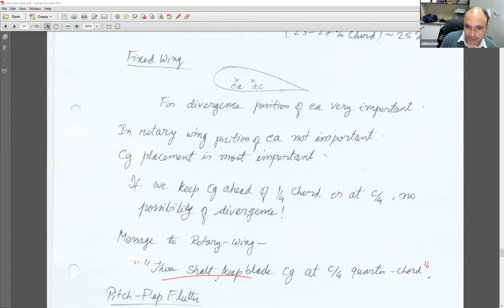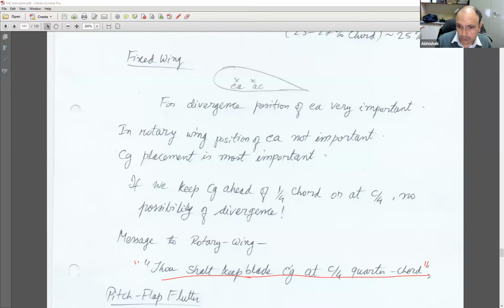It's a very fundamental thing. You do whatever you want to do, but this is something which you cannot violate ever. Your CG has to remain at quarter chord at all times. So in every blade design, this has to be ensured. Otherwise, your blade may have the possibility of divergence or flutter, and nobody wants to take that risk.